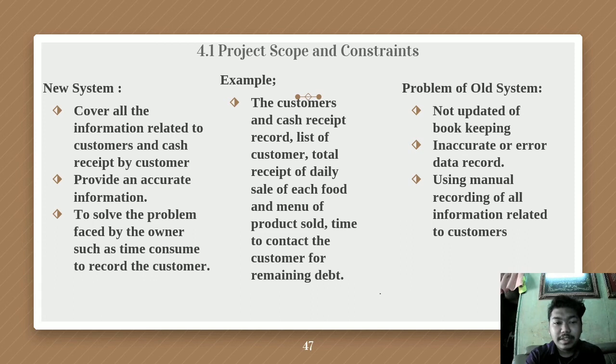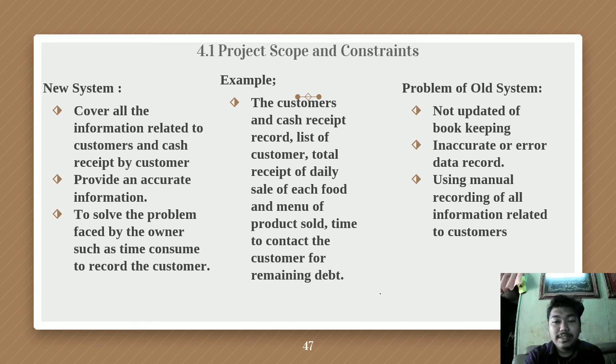4.1 Project Scope and Constraints. With the new system we develop, we will cover all the information related to the customers and sales received from the customer, and after that we provide accurate information. And number 3, to solve the problems faced by the owner, such as the time consumed to record the customer order. For example, the new system to be developed is a customer and cash receipt record, a list of customers, total receipt of the daily sales of each food and menu product sold, and the time consumed to contact customers about remaining debt.